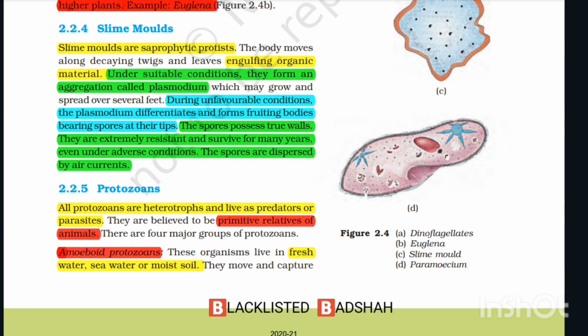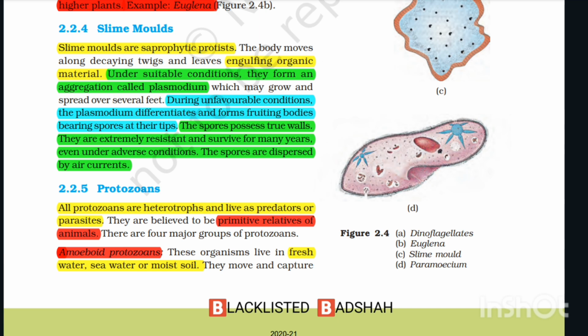2.2.5 Protozoans. All protozoans are heterotrophs and live as predators or parasites. They are believed to be primitive relatives of animals. There are four major groups of protozoans.